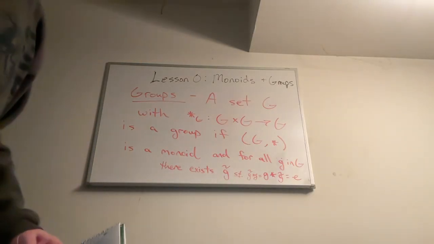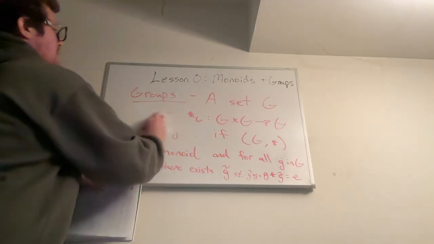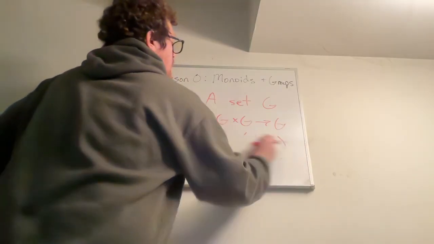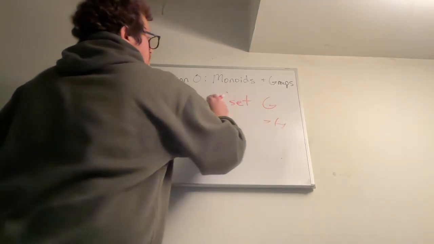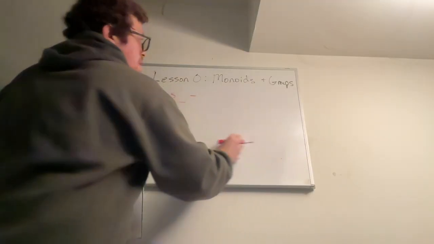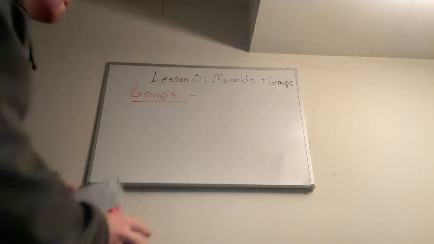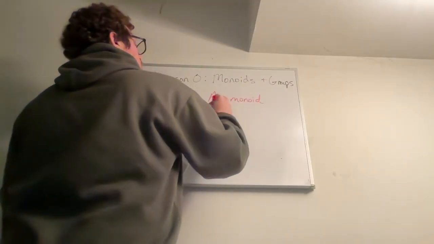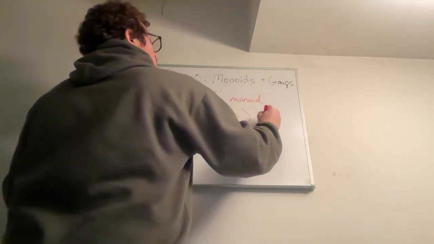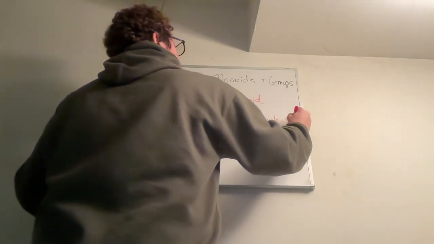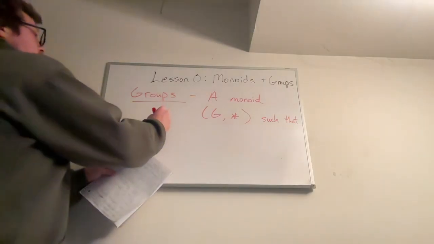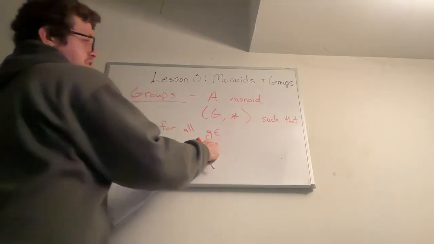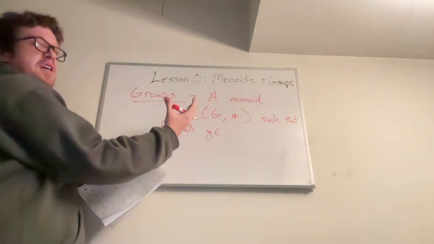Let me just rewrite that bigger so people taking notes can see it. So a group is this monoid such that for all g, sometimes you'll see I'll write this symbol, it's like an E, but it just means is an element of, in set theory.